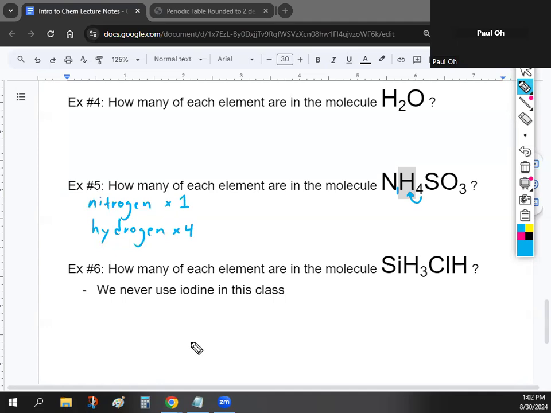Just to let you guys know, I put the confusing ones as the examples just to kind of help you guys understand it better. Most elements or molecules will be kind of short like this, so it'll be a lot easier.